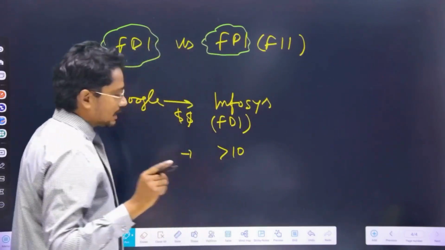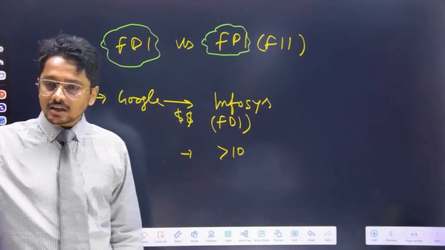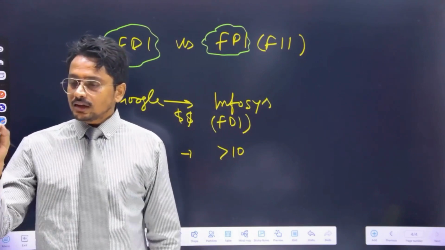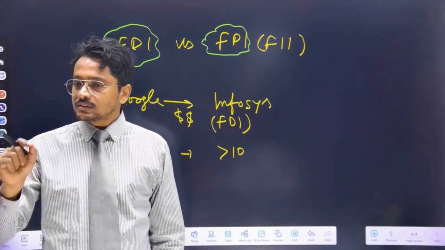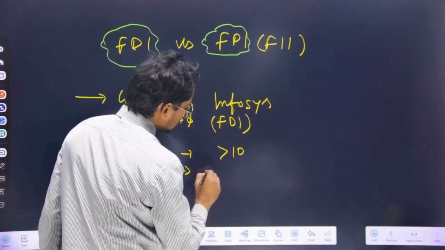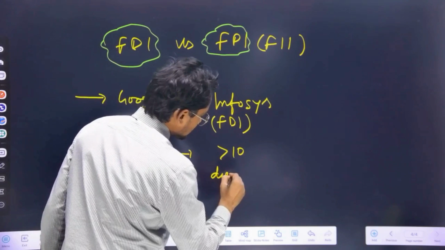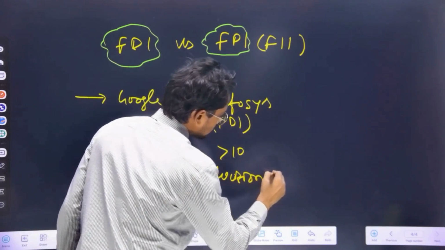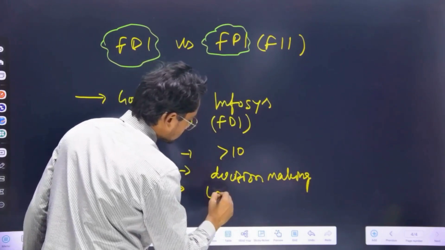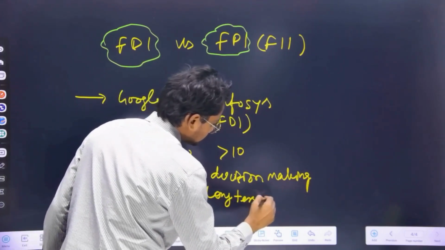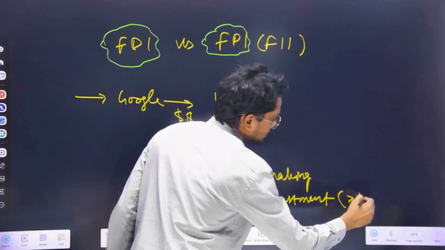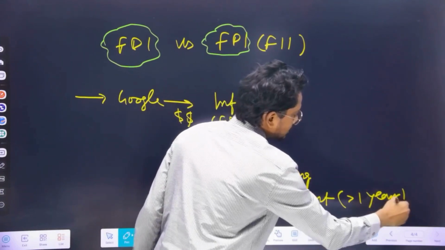Second, if any foreign entity is investing any sum of dollars in an Indian entity in form of FDI, it will have some say in decision making. It will be a long-term investment, meaning more than 1 year. What exactly does this mean?